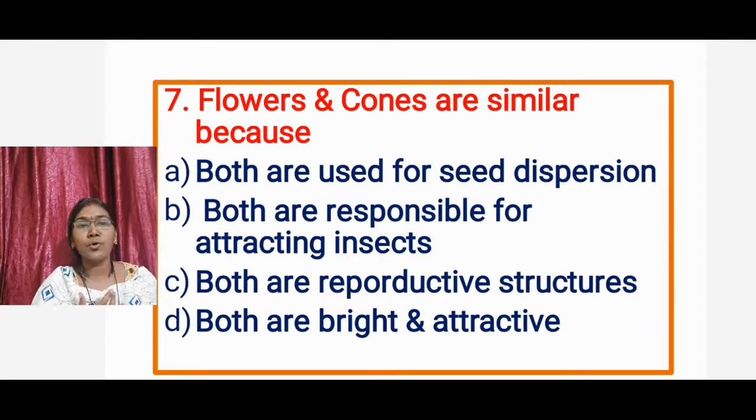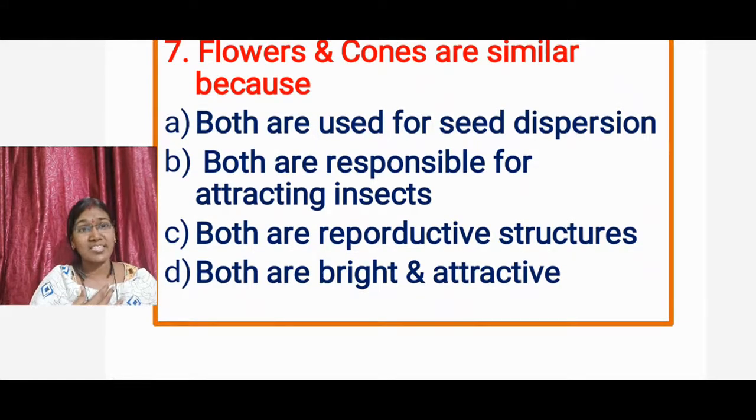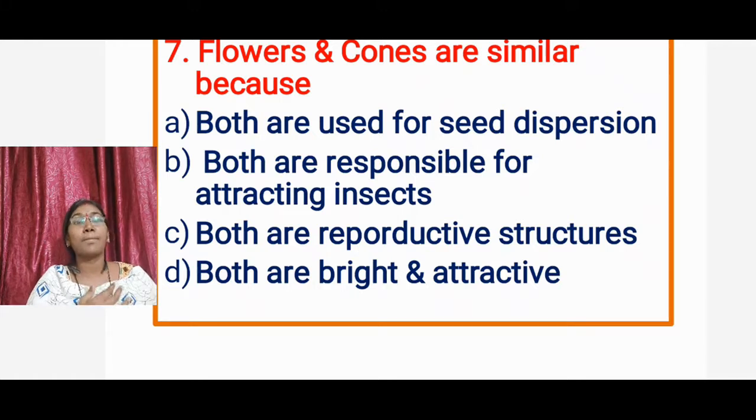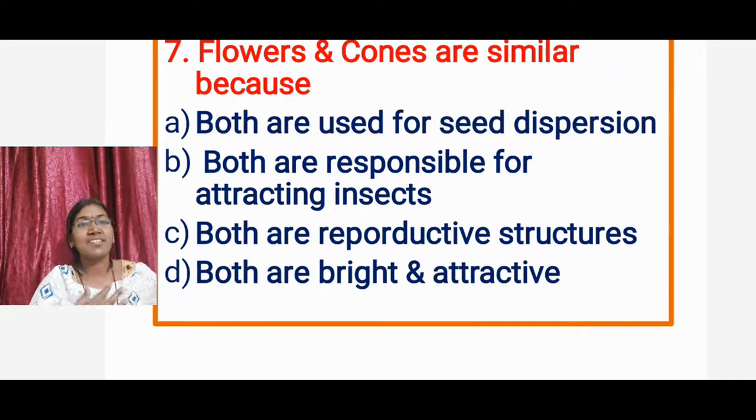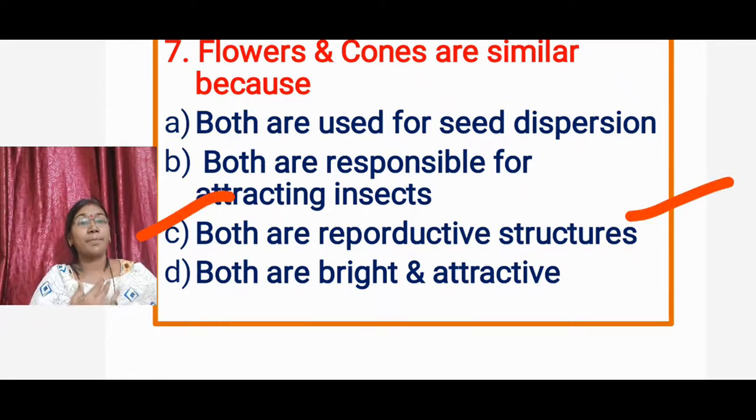Option A, both are used for seed dispersion. Option B, both are responsible for attracting insects, I mean pollination. Option C, both are reproductive structures. Option D, both are bright and attractive. What is the answer? Option C. Answer is option C, both are reproductive structures.